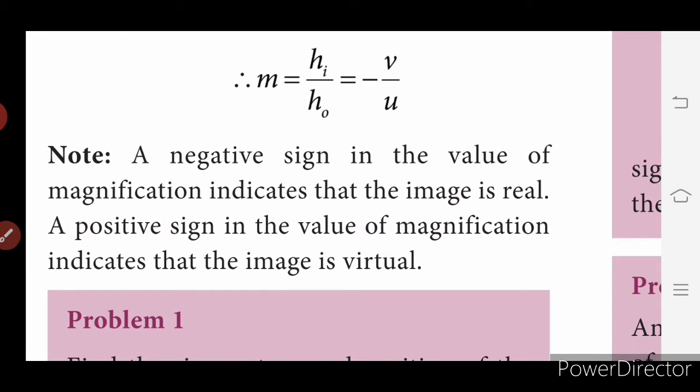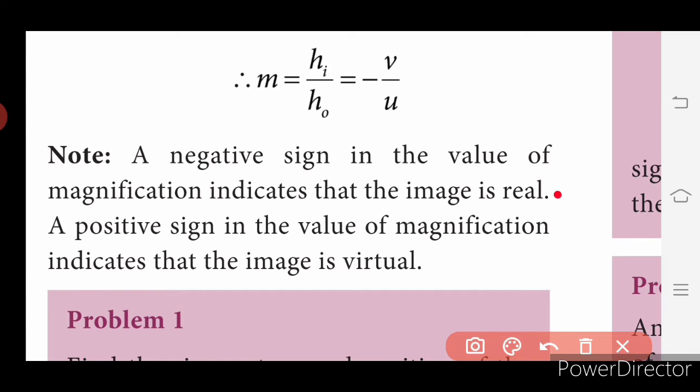Can you guess? The negative sign in the value of magnification indicates that the image is real. The image is real because it is formed on the left side of the mirror, so it is indicated by a negative sign. A positive sign in the value of magnification indicates that the image is virtual. If it is denoted by a positive sign, then that is not a real image. It is called a virtual image, that is a duplicate image.